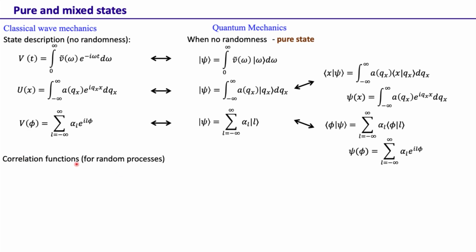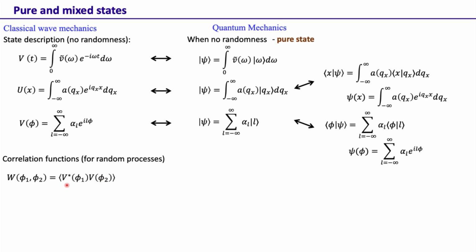Now when there is randomness, we know that even within classical wave mechanics, this way of representing the field or the signal just becomes symbolic. The real meaning is only given to the correlation function. So when we represent the function like this, if this v is random, then we treat it only as a symbolic representation, and any meaning is only given to the correlation function, which is defined as v star of phi 1, v of phi 2.